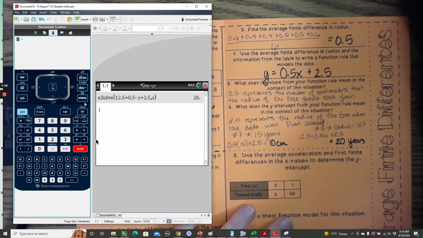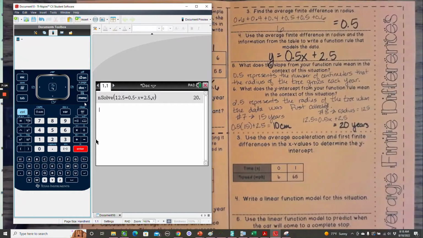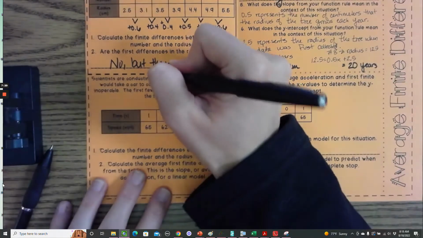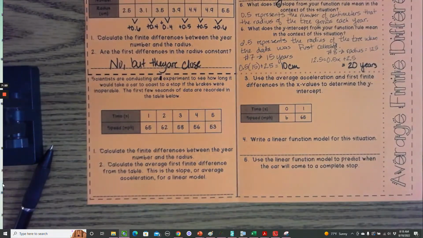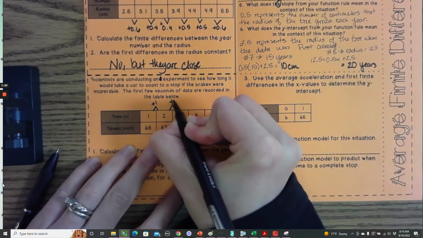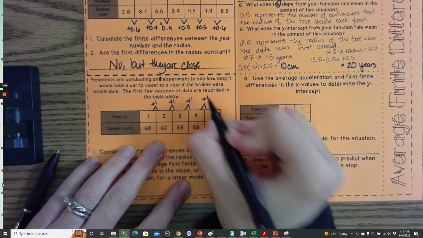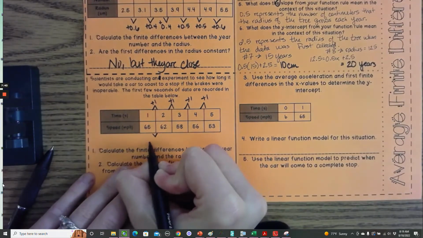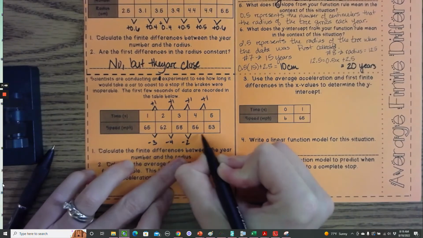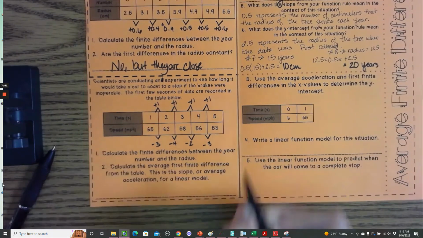All right, so now we're going to look at average acceleration. So scientists are conducting an experiment, typo, to see how long it would take a car to coast to a stop if the brakes were inoperable. The first few seconds of data are recorded in the table below. So we're going to calculate the finite differences. So here we're adding 1 every time. Here we're subtracting 3. Here we're subtracting 4. Here we're subtracting 2. Here we're subtracting 3.